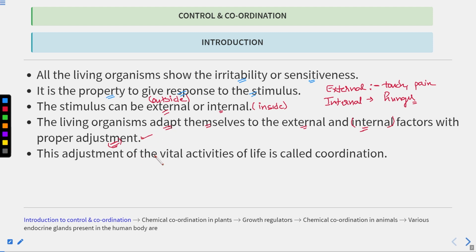This adjustment of the vital activities of life is known as coordination. So how can you define coordination? The adjustment of those activities which are required for the sustenance of life, this is known as coordination. Clear?